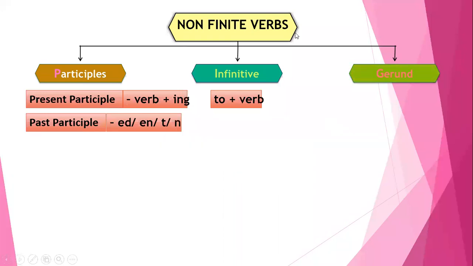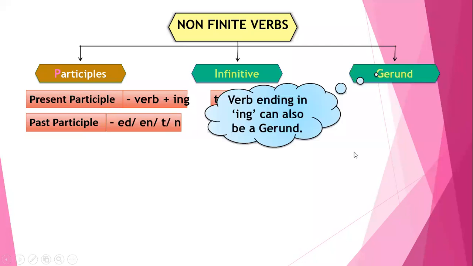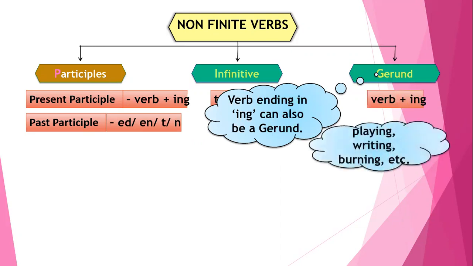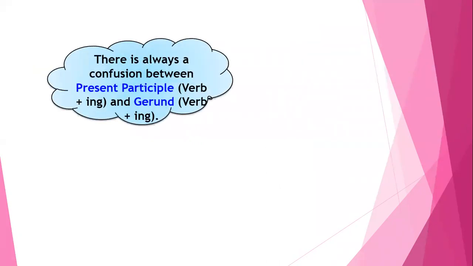Moving on, what are gerunds? Here we can see that even in gerunds, we have a verb with the suffix ing at the end. That is, apart from present participles, gerunds are also verb plus ing, like playing, writing, burning, etc. Here, we always have a confusion about what is a present participle and what is a gerund. How to identify a present participle and how to identify a gerund.